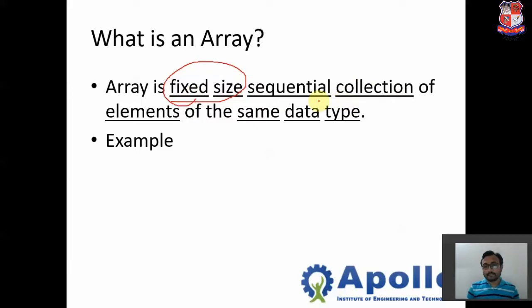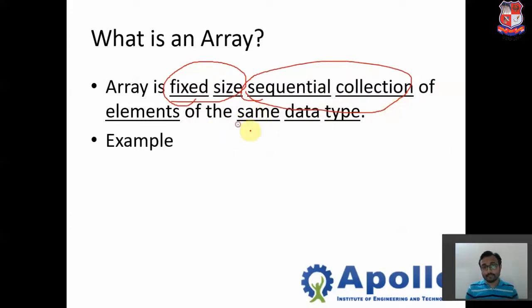The second thing is sequential collection. For this one, we will take one example. Just take your classroom. In one class, so many students are gathered, and they can be identified by their roll numbers, and the roll numbers are in a sequential manner. The same thing applies in our array. Our elements are collected in one group, and they can be identified in sequential order. So the second word is also clear.